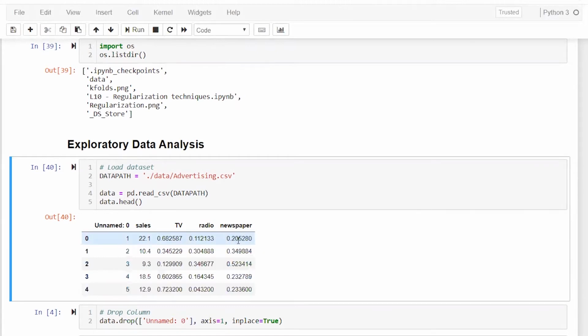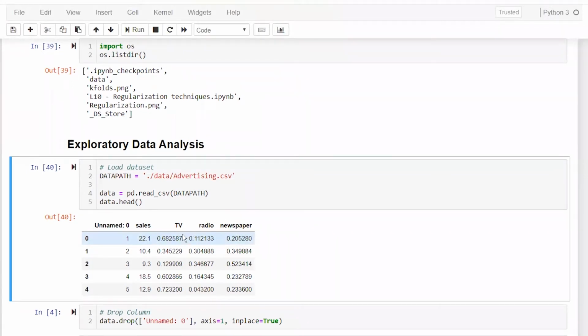You see newspaper ads, radio ads, TV ads. They have a whole revenue devoted for marketing. Now they want to segregate how much I should put on TV, how much on radio, and so on for newspaper, and then how my sales will look like.